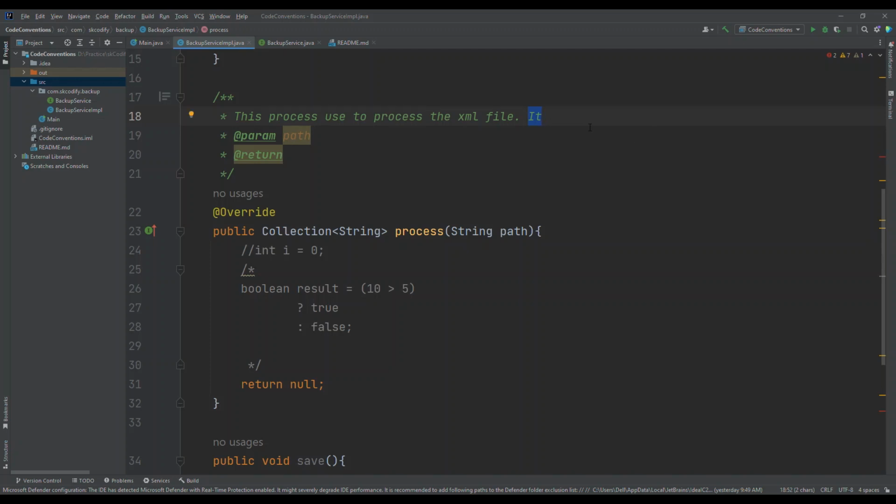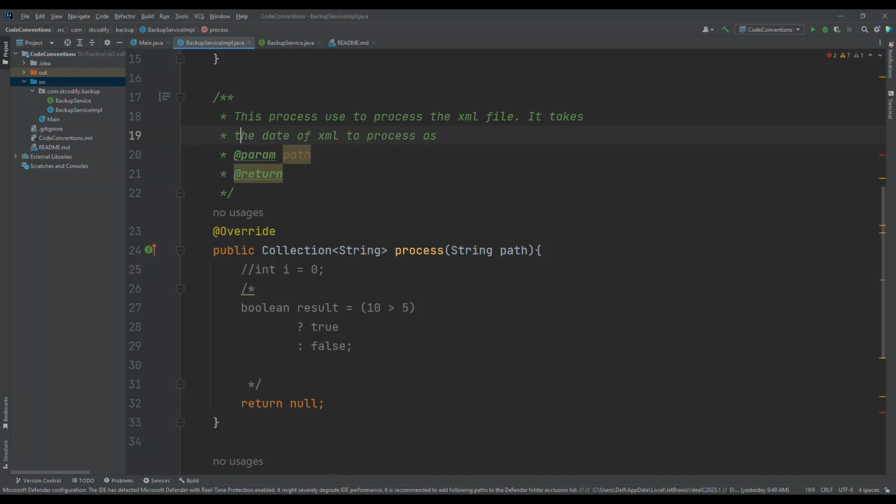Here I can mention that it takes the date of the XML to process as a parameter. This is going long. The date of the particular XML to process. Okay, this is a simple overview.